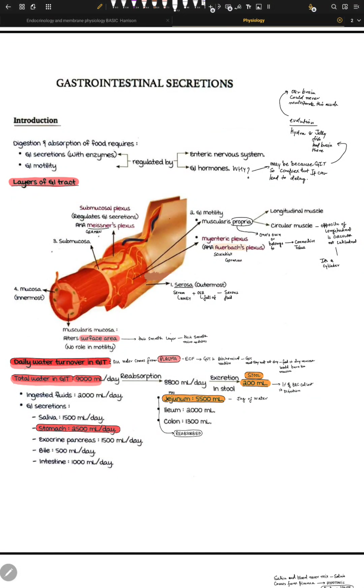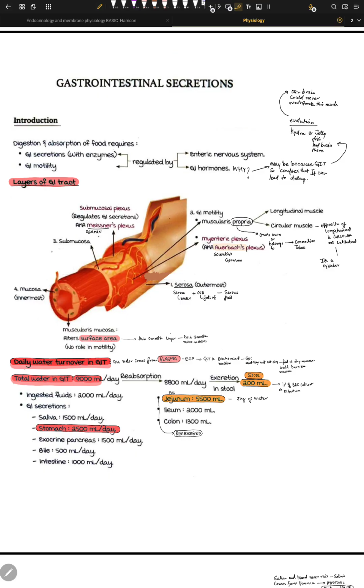Guys, today we'll be starting with GIT, and in GIT, the first topic that comes to our mind is gastrointestinal secretions. Basically, the process of getting food absorbed is through all sorts of secretion. The basic idea of digestion is that you give your body something very complex in nature, and then your body tries to reduce it, and it reduces and reduces further, and in the end we get a byproduct of these things.